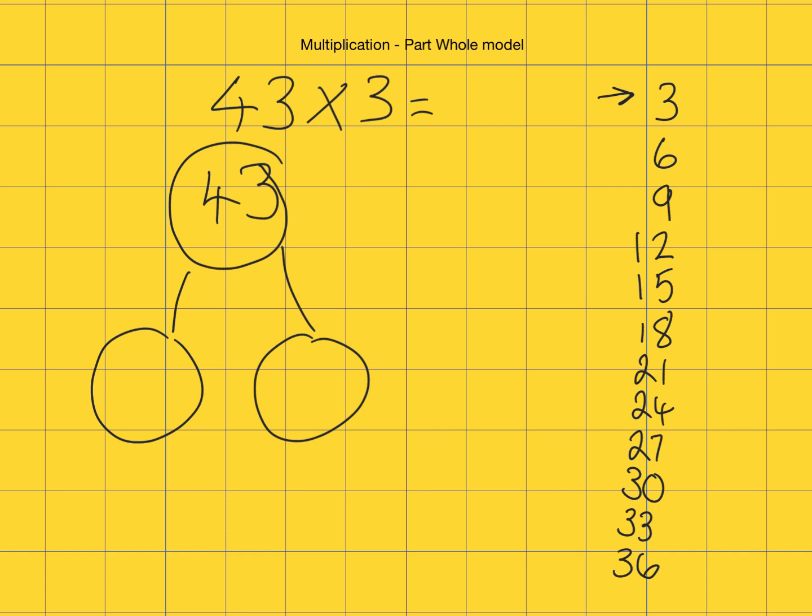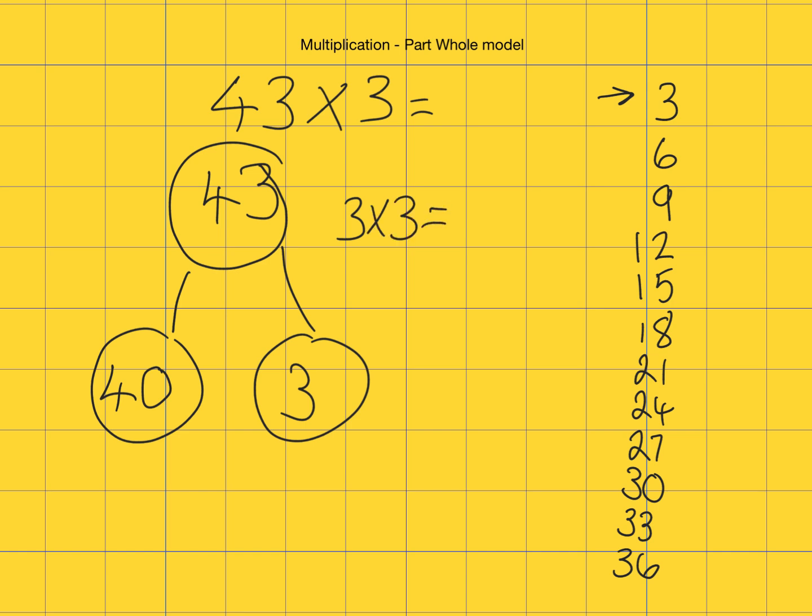I'm going to start off by taking the tens, so I'm going to do 40, and then I'm going to do 3. I'm going to do two different multiplications and then put them together. I'm going to start with the easy one, which is 3. So I'm going to do 3 times 3.